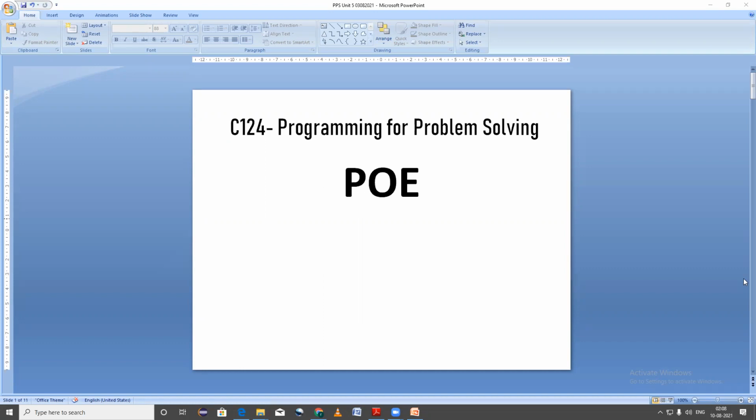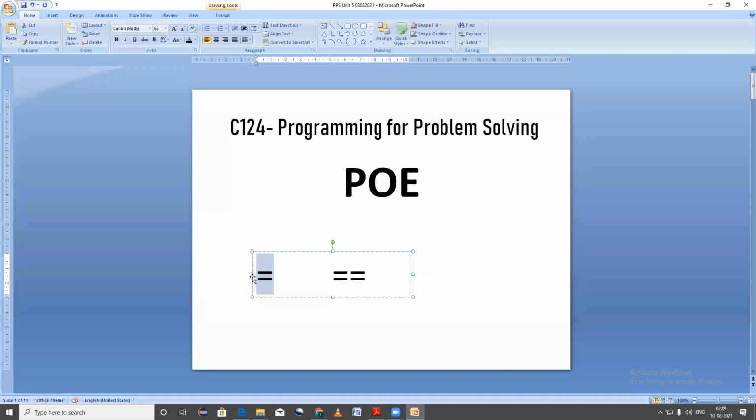Correct. Now look at the screen. You tell me the difference between this equal to and double equal to operator. The difference between this operator and this operator. This first equal to is normally used to, means sir, when we